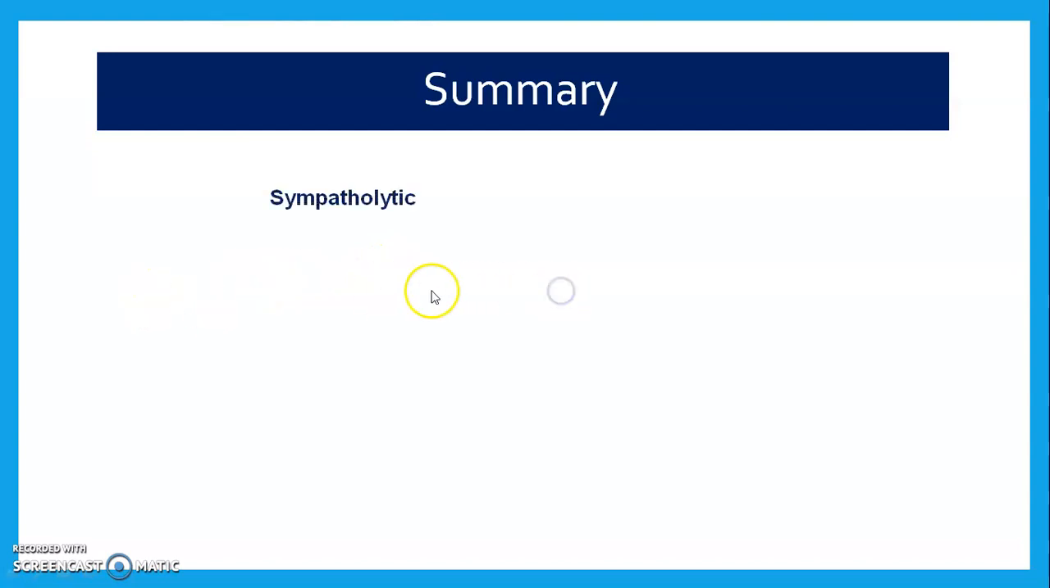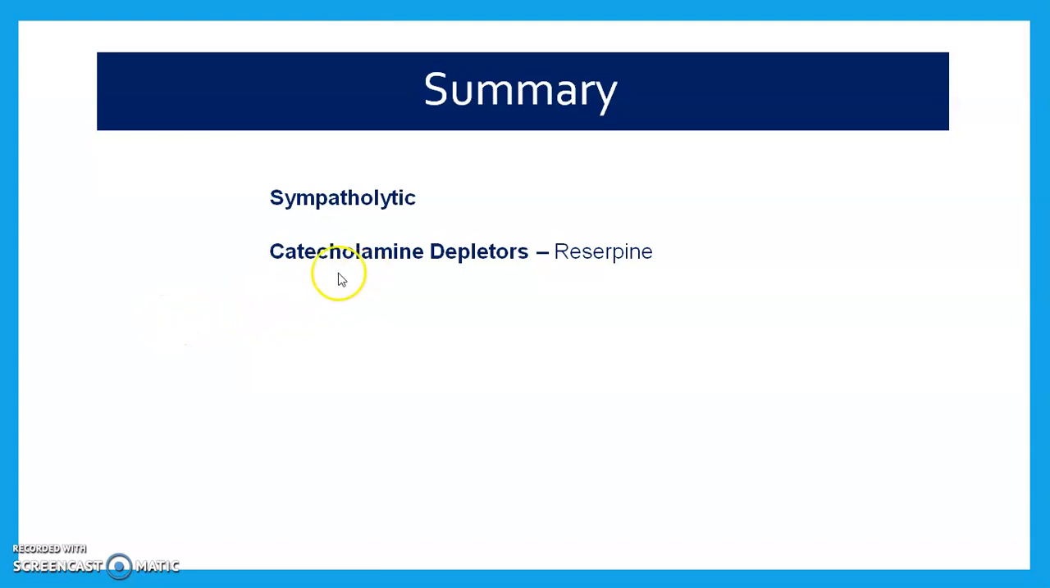Then we move toward the summary. In this session, we covered what is meant by sympatholytic drugs. Then we saw the catecholamine depleters like reserpine. Then we saw the action of methyldopa and guanethidine also.